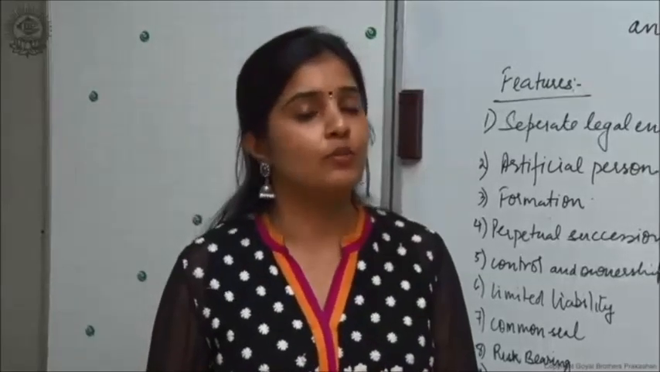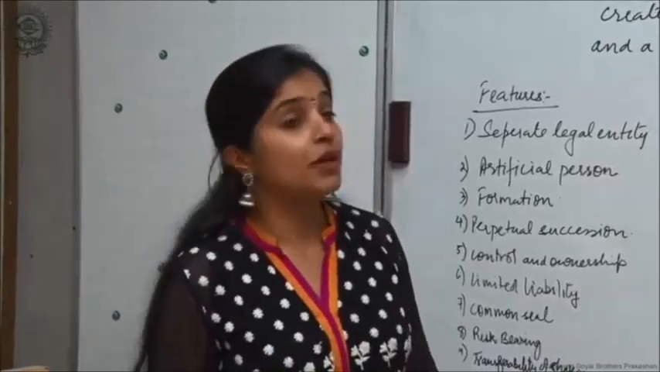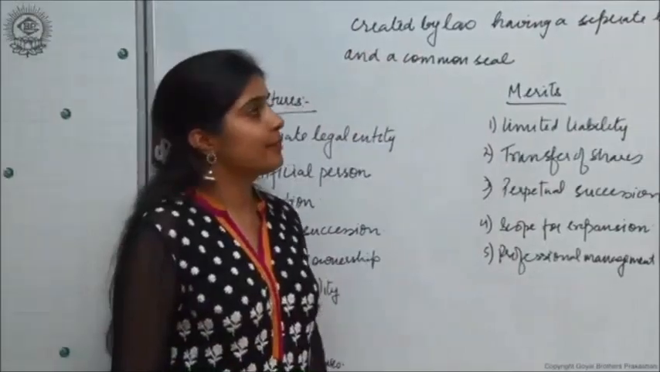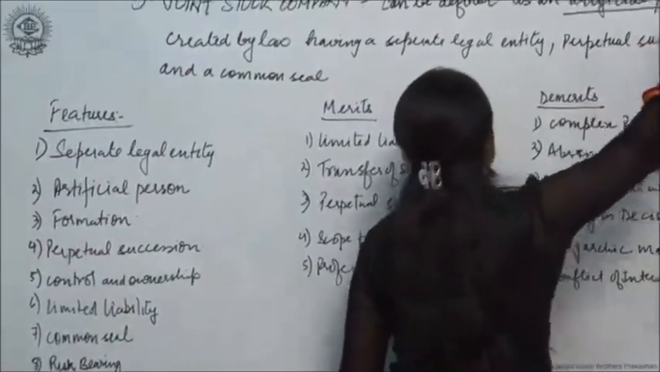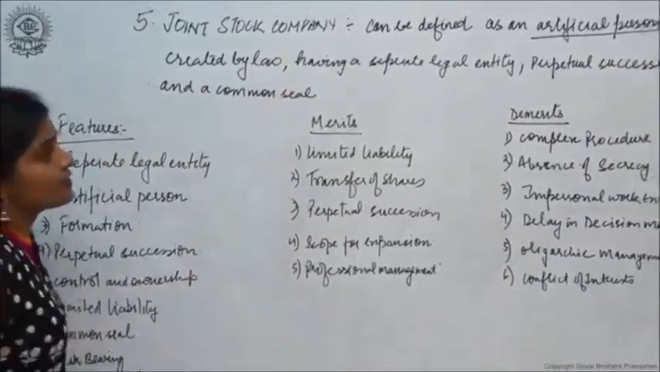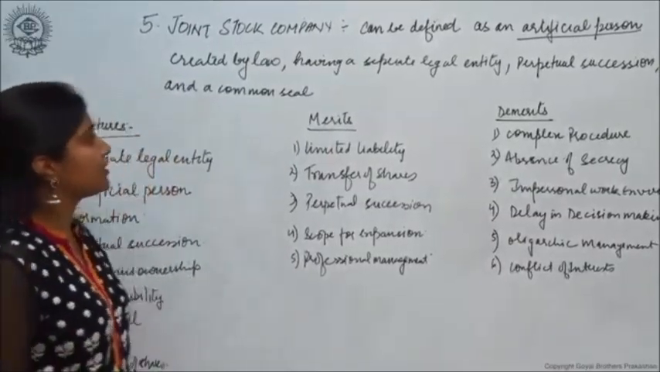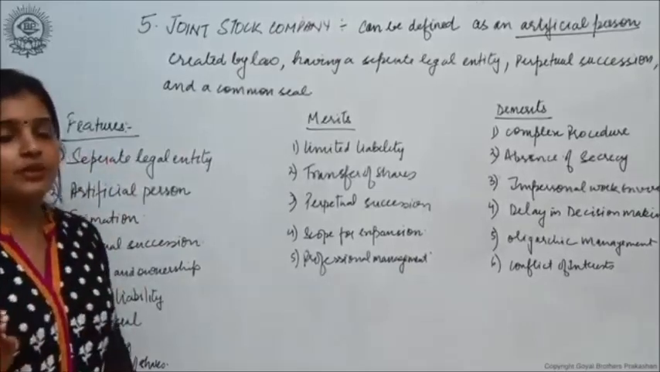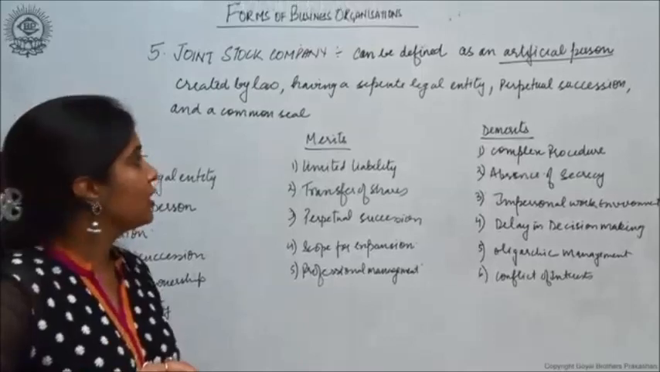The fifth and the last form of business organization that we are going to discuss here is the joint stock company. How do we define a joint stock company? It can be defined as an artificial person created by law having a separate legal entity, perpetual succession and a common seal. Now the definition itself explains the different features and characteristics of a joint stock company.